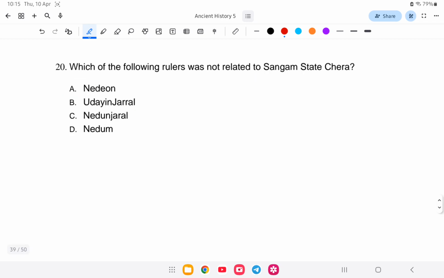Next question. Which of the following rulers was not related to the Sangam state Chera? Chera, Chola or the Pandyans are the Sangam states, so which is not related to Chera? Is it Nidiyon, Udiyan Cheral, Nedum Cheral, or Nedum? So the answer is what? Nidiyon. Option A is the correct answer.